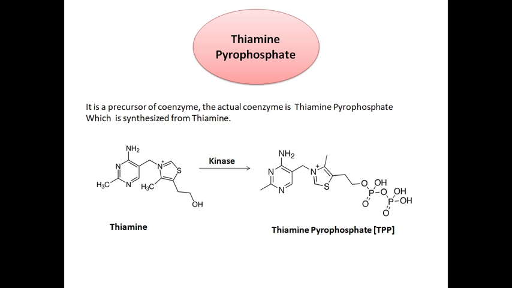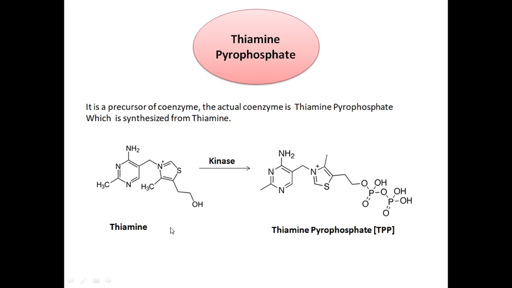Let us see the first cofactor, thiamine pyrophosphate. This thiamine pyrophosphate is a cofactor which is derived from vitamin B1, also called thiamine. It is a precursor of the coenzyme. The actual coenzyme is thiamine pyrophosphate, which is synthesized from vitamin B1 or thiamine.